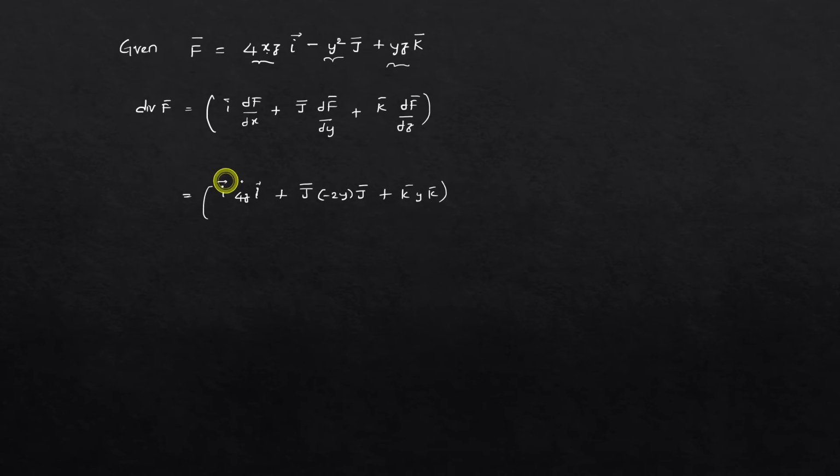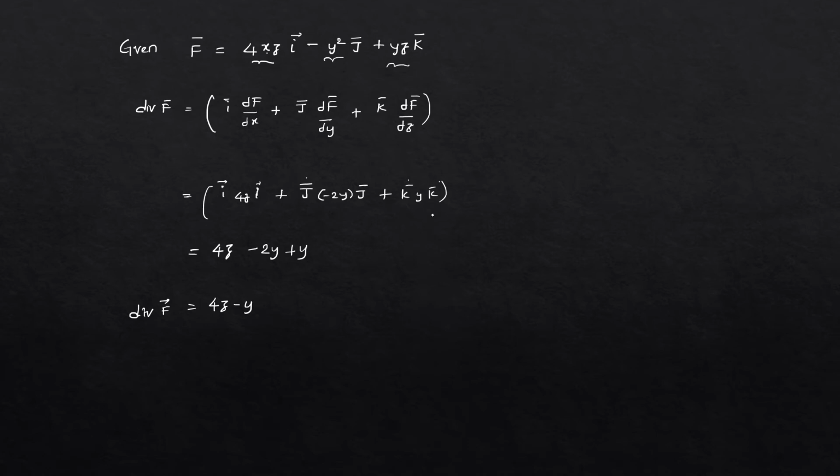Now i bar dot i bar becomes 1, j bar dot j bar becomes 1, and k bar dot k bar becomes 1. So the remaining part will be 4z minus 2y plus y, that means we get 4z minus y. So the divergence of f bar is 4z minus y.